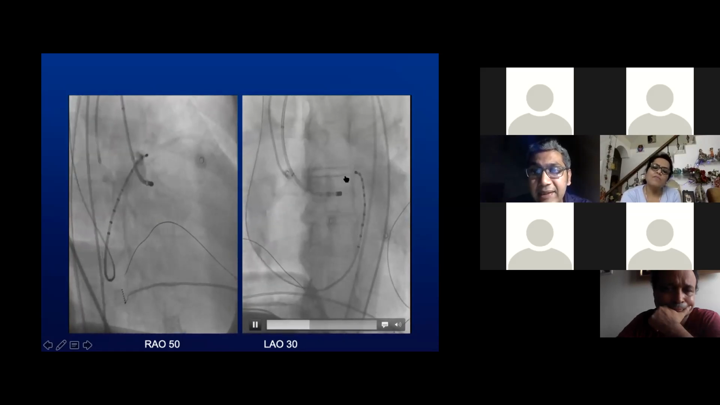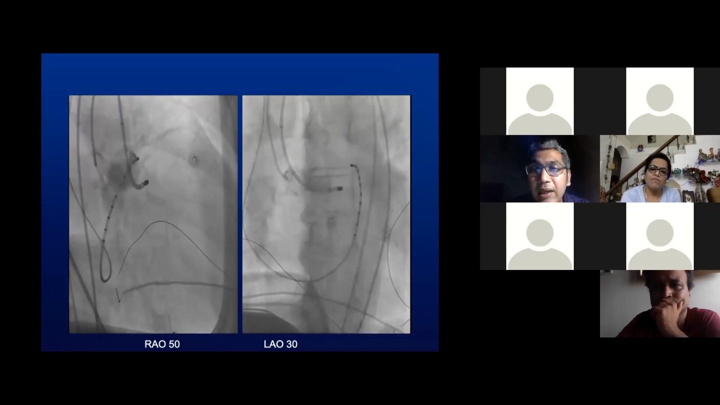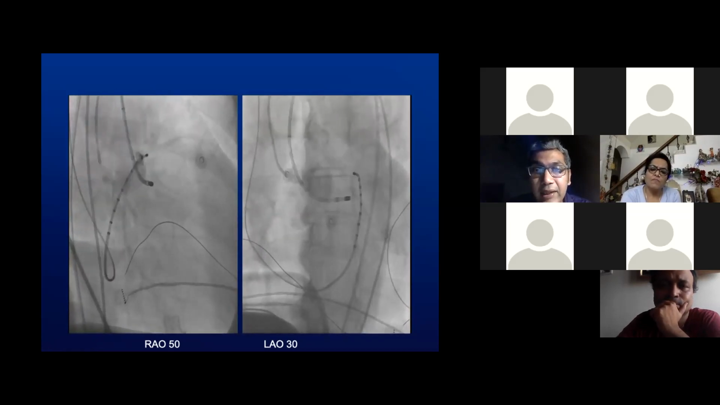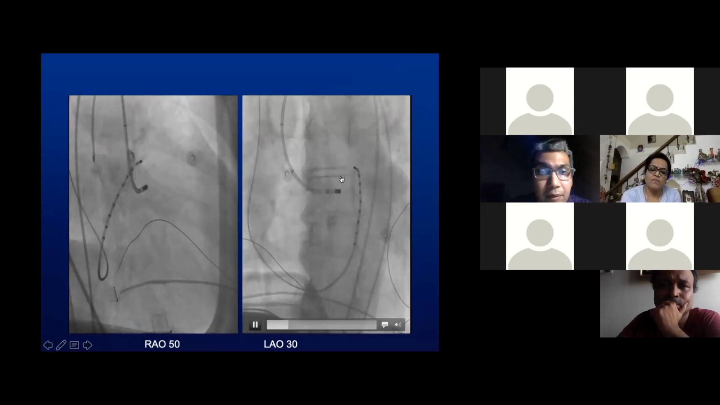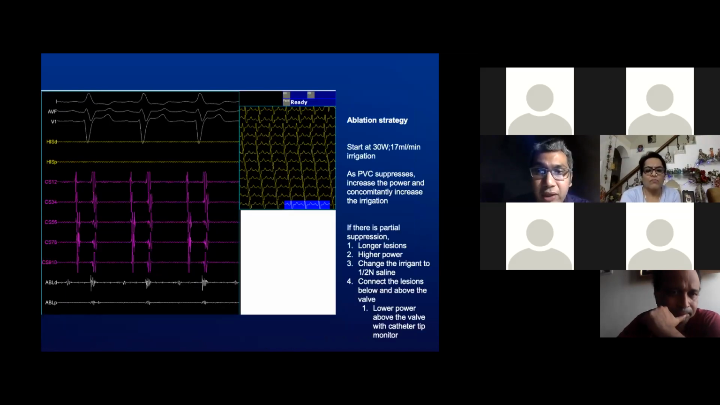Critically, even at this site, since we have not changed the orientation of the collimators, we don't see any significant coronary artery at that location. We proceeded to ablate at this location. Our ablation strategy was to start at 30 watts, irrigated with 17 ml per minute irrigation. As the PVC suppressed, increase the power to reach up to 40 and concomitantly increase the irrigation to 30.